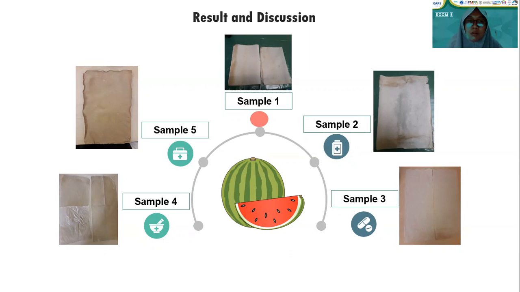Sample 3, paper towel using 1 molar sodium hydroxide. Sample 4, paper towel using 1 molar sodium hydroxide with additive. And the last, sample 5, paper towel using 1 molar sodium hydroxide with 110 degrees Celsius for 60 minutes with 10 days of natural drying.